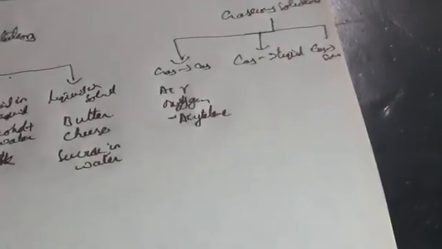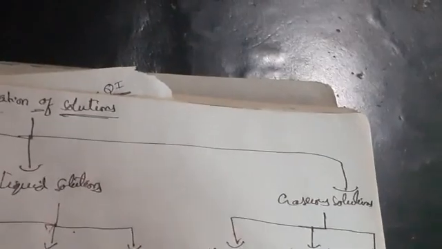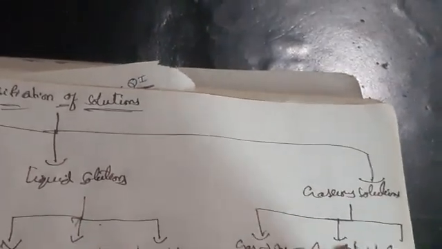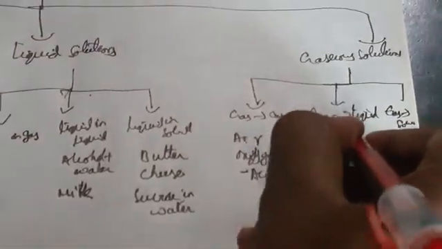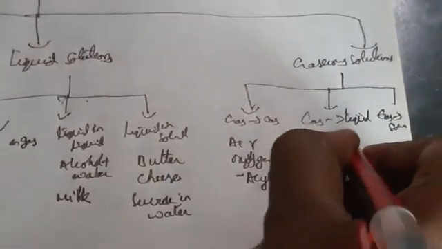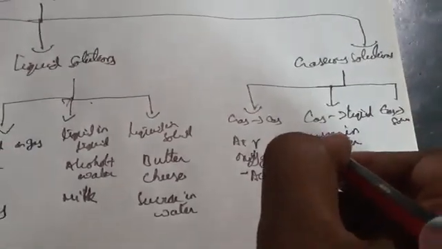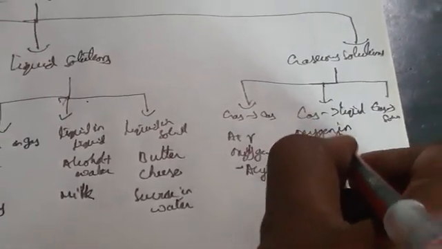And coming to gas to liquid, the examples are oxygen in water and carbonated drinks.